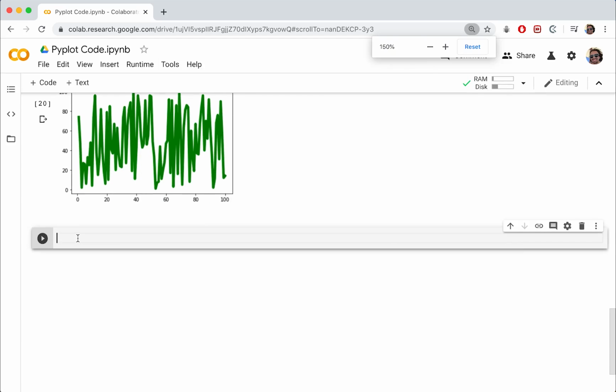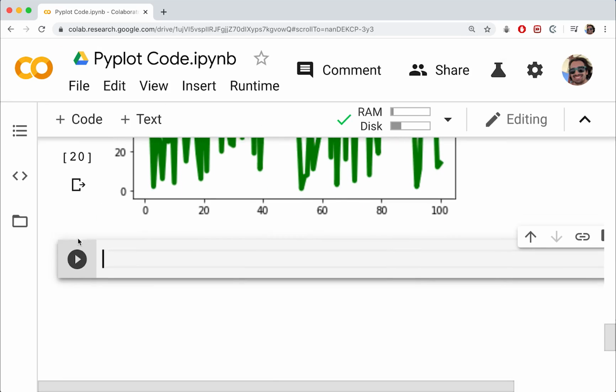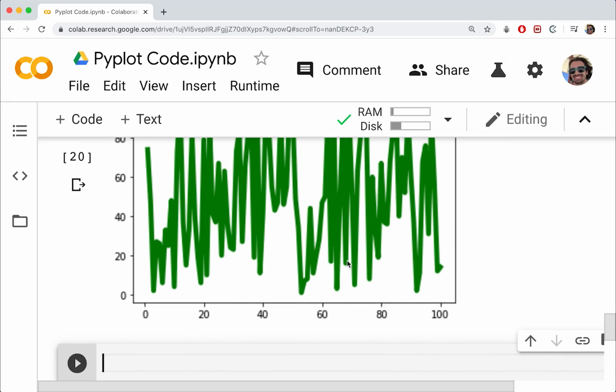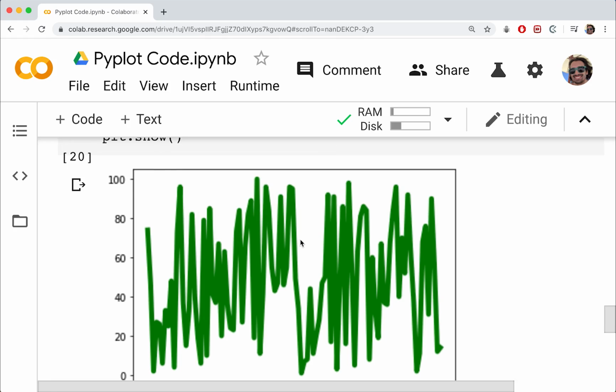The first thing that we'll want to do is learn how to add multiple plots, or multiple data sets rather, to a single plot. You'll very often want to do this if you're comparing two sets of data, so you don't necessarily want them side by side, you want them both mapped onto the same plot so that you get that direct comparison.